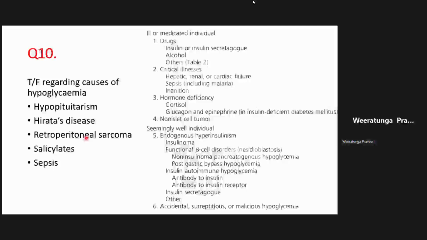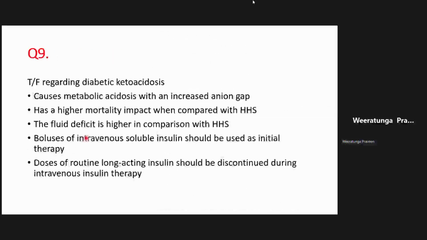Okay, any questions about diabetes? Ramai? So we're almost at the end now.